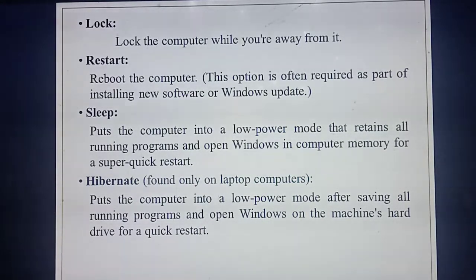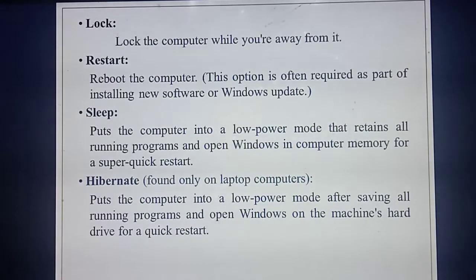Sleep means listen. For example, you are uploading some videos to YouTube, or watching something, and it takes a lot of time. If the desktop needs to stay powered the whole time, it will use more power, whether it's a laptop or a normal desktop.